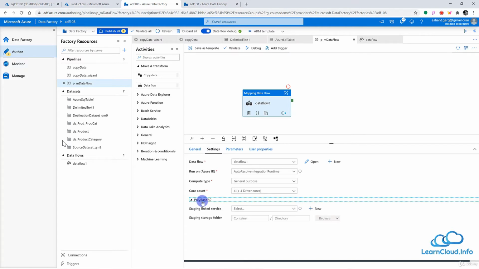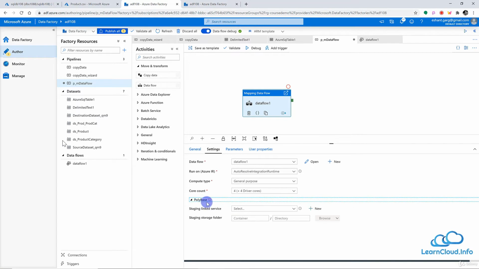If our destination or our source is going to be a data warehouse, we can select the PolyBase option, and this will help us store the data temporarily in the staging environment. I'm sure you know about data warehouses. There are many options to ingest data into a data warehouse, and PolyBase is the most famous one, the most optimized one.